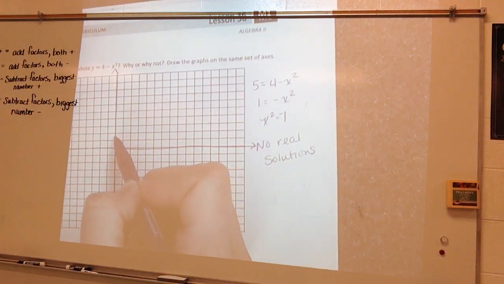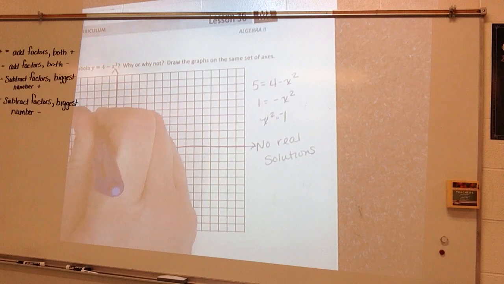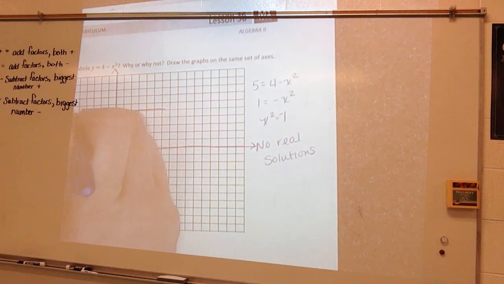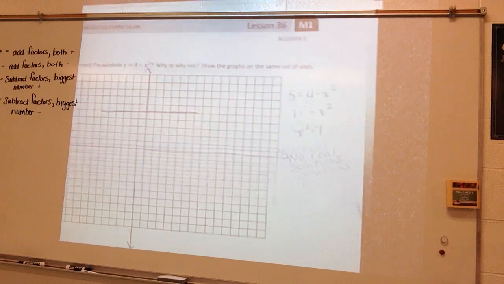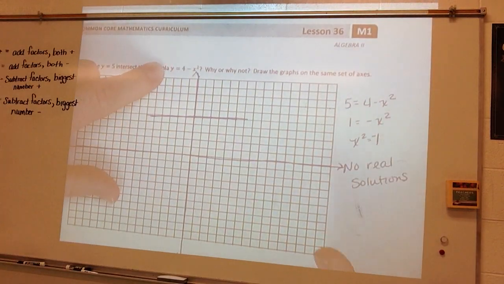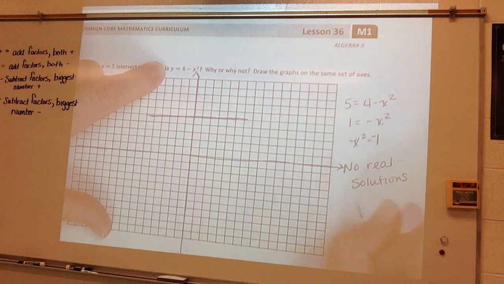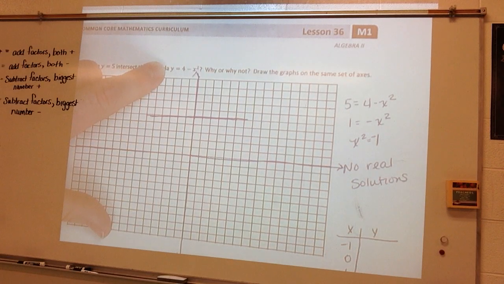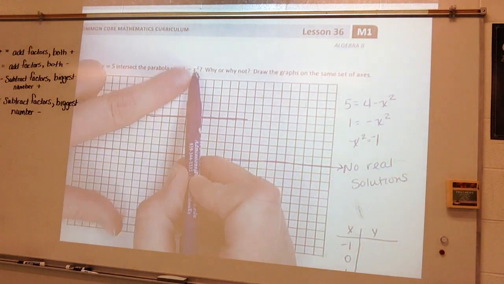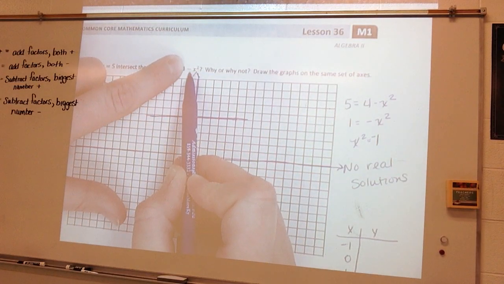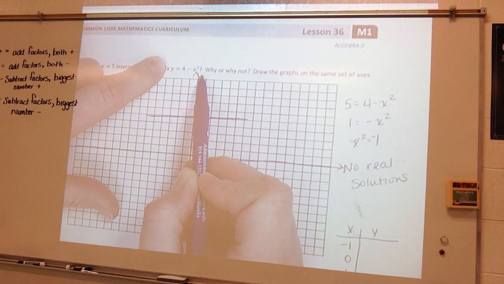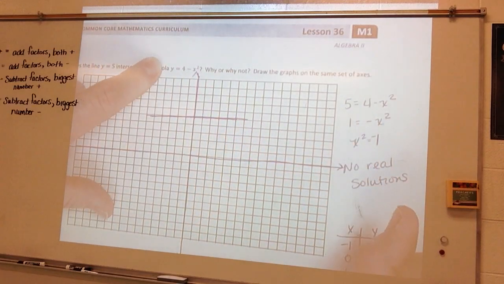So y is equal to 5. 1, 2, 3, 4, 5. So here's my line right here. All right. And then let's look at I've got to do some points here. So my x and y. We'll do -1, 0, and 1. If x is -1, so that would be 1 negative. So 4 minus 1 would be 3.